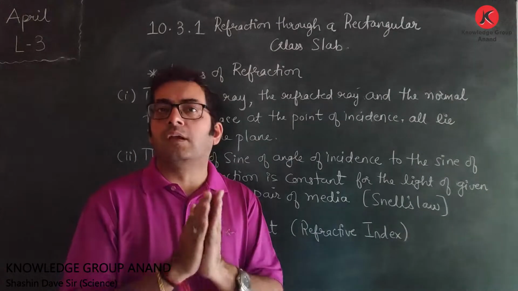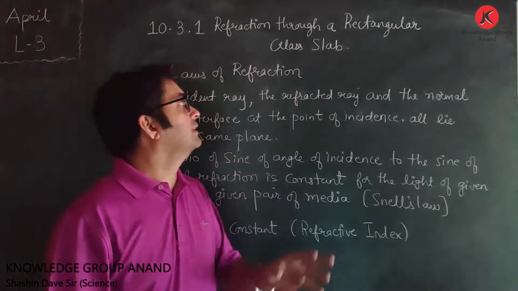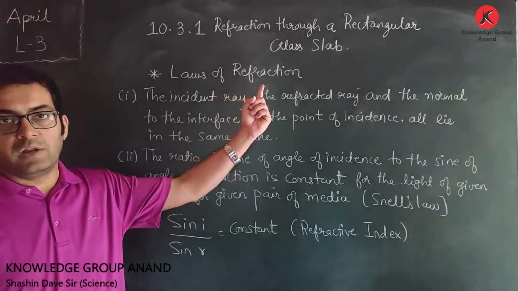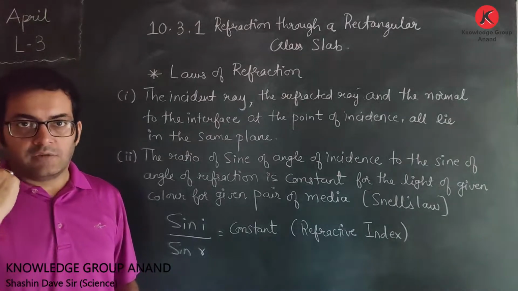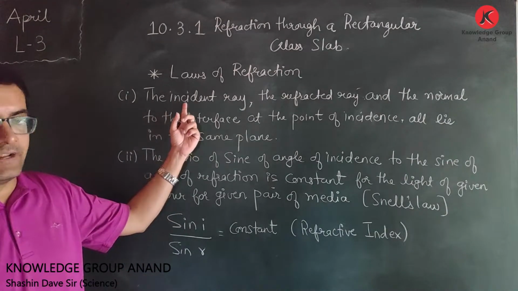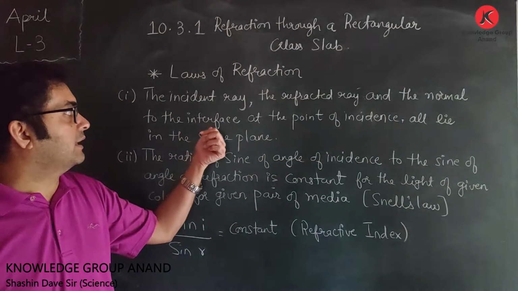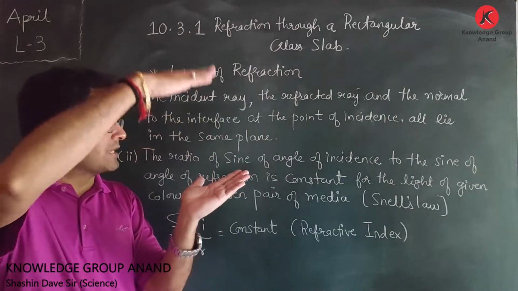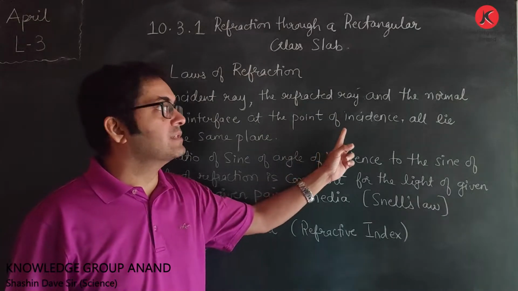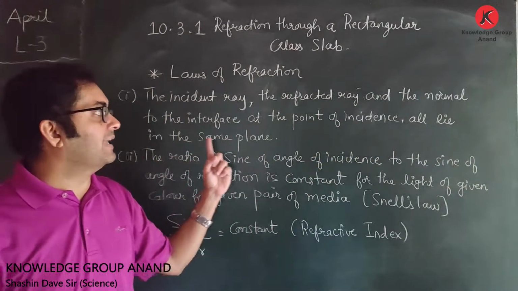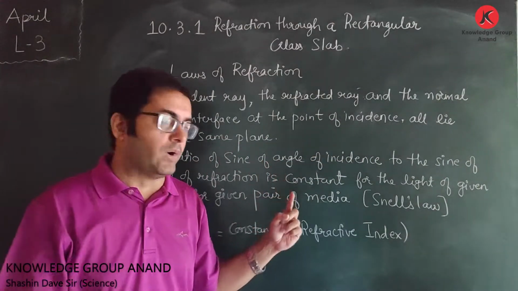So once again, important question for 2 marks. Write the laws of refraction. 2 points. First point says that the incident ray, the refracted ray and the normal or the perpendicular to the interface which separates the two transparent media at the point of incidence, all these 3 will lie in the same plane. That is law number 1.